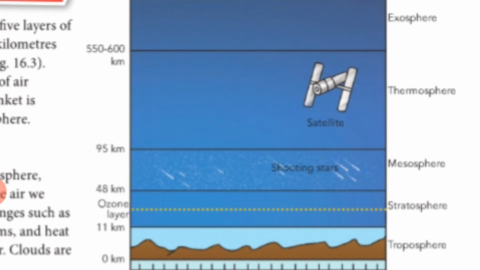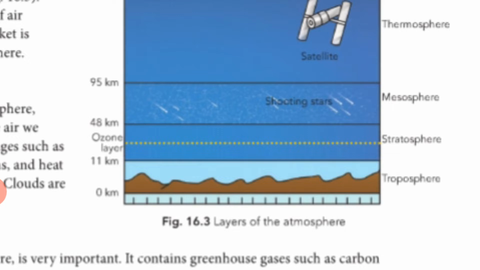Let's discuss the first one. What is troposphere? The area from the Earth's surface up to 11 kilometers in height is called the troposphere. In this troposphere there are weather changes like rainfall, snowfall, windstorms, heat waves, and clouds are also present.